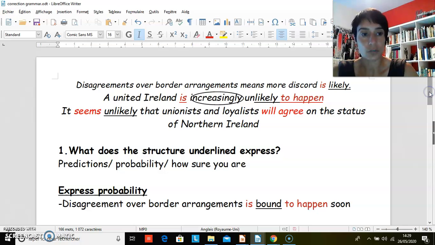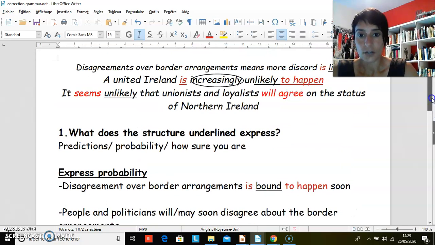So be careful not to mix it. And you can see that before unlikely or likely, you can use an adverb to intensify the expression. It's a way to slightly modify the prediction, and once again, it's a form of subjectivity from the speaker.